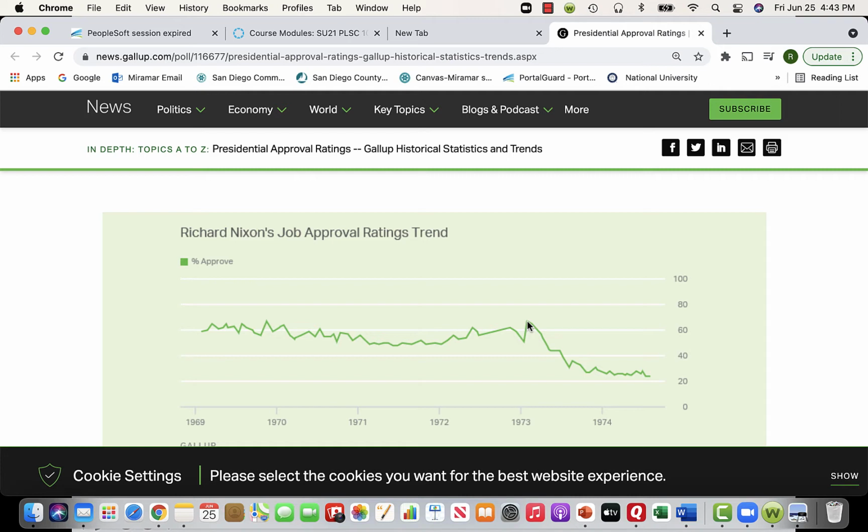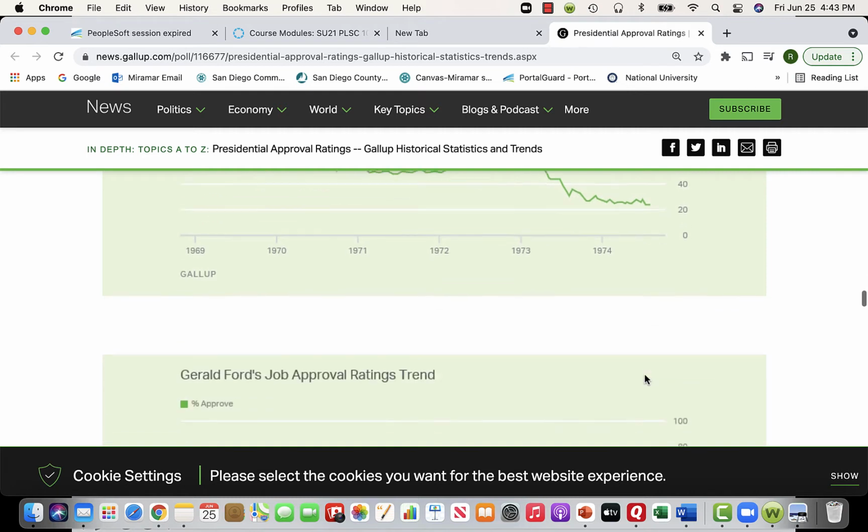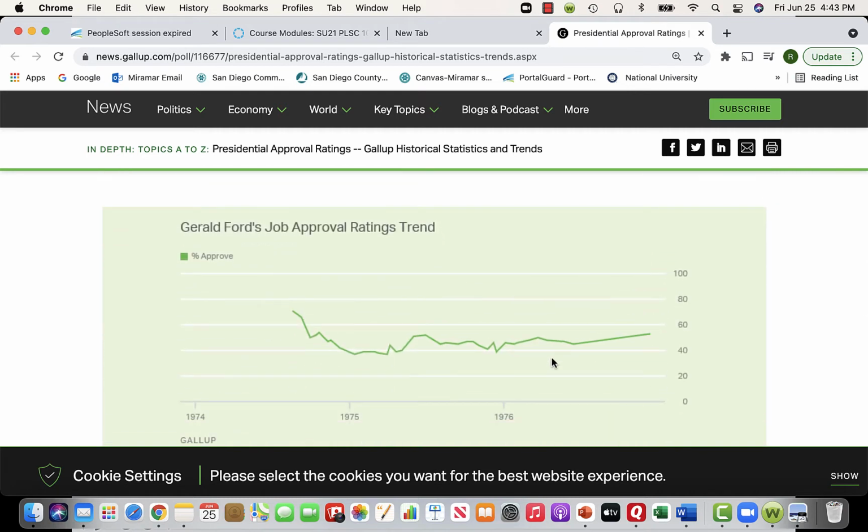As we said, these approval ratings can be affected by scandals, and we see his approval rating drop dramatically all the way until the end, when he resigned the presidency. Ford, same thing. He came in with a lot of support. Then things like the energy crisis, the economy, the after effects of the Nixon scandal, we see ebbs and flows.